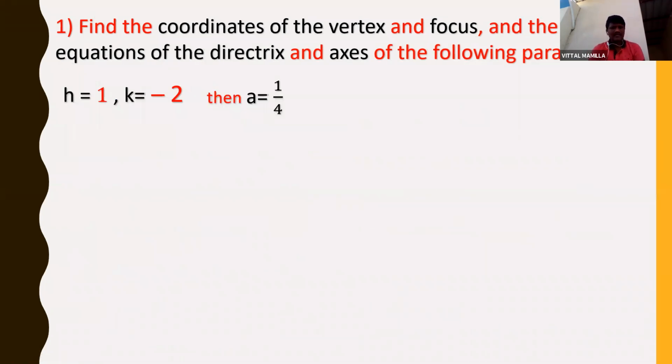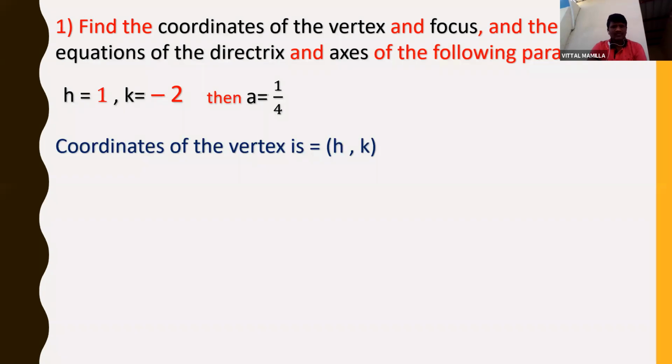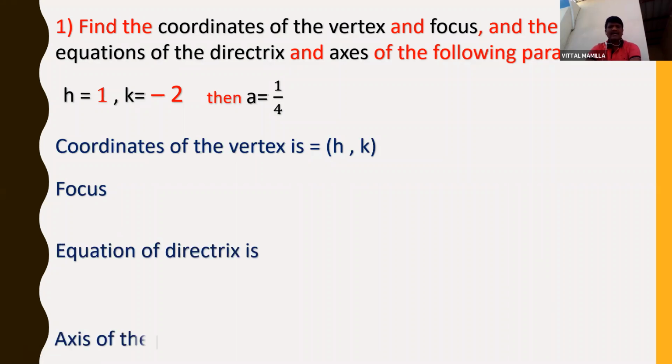Now I'll write this. h is equal to 1, k is equal to minus 2, a is equal to 1 by 4. Now if you observe the question, what is there in the question? Find the coordinates of the vertex and focus and the equation of directrix and axis. Four we need: coordinates of the vertex and focus, equation of directrix and axis of the parabola.